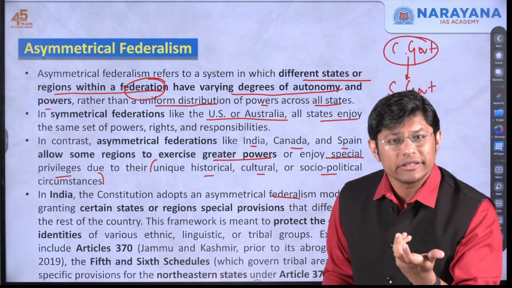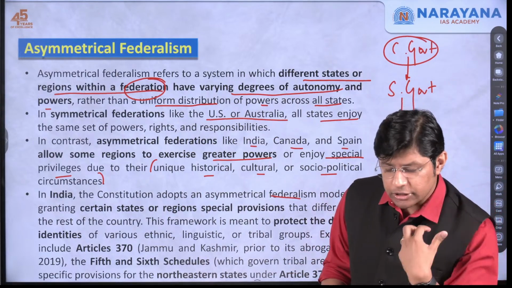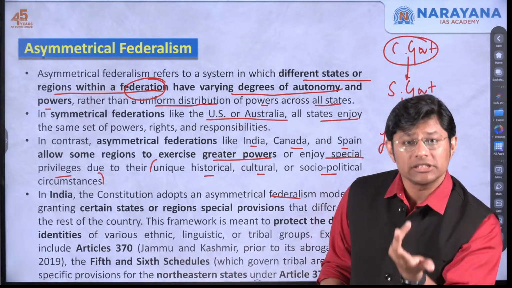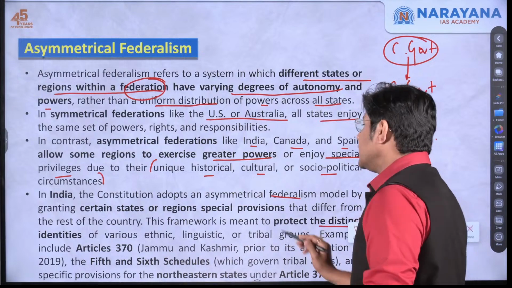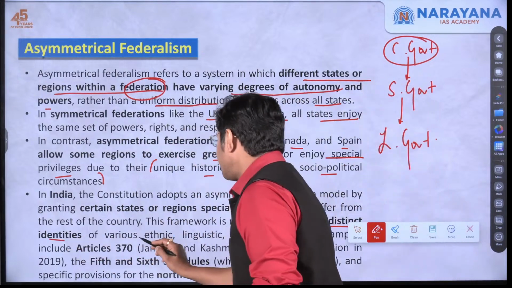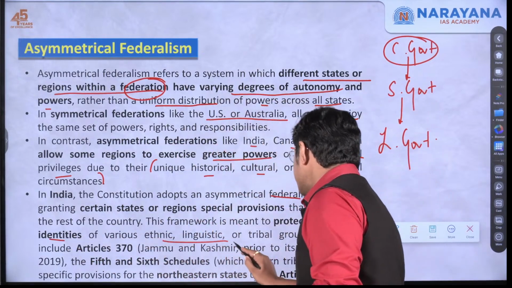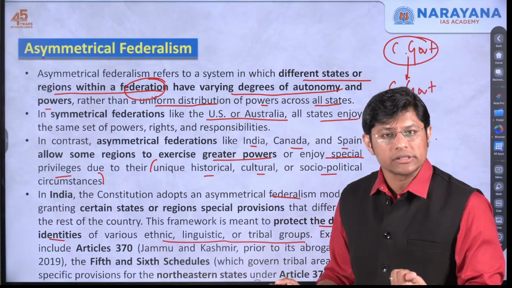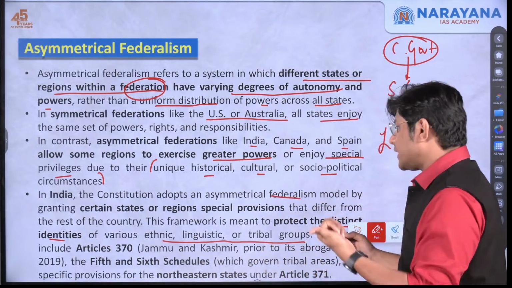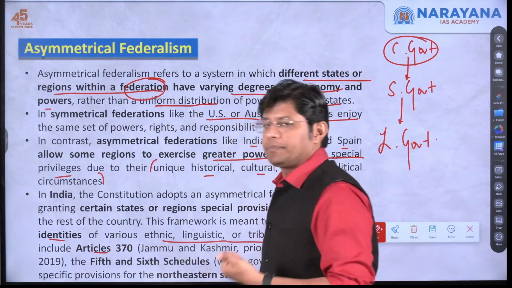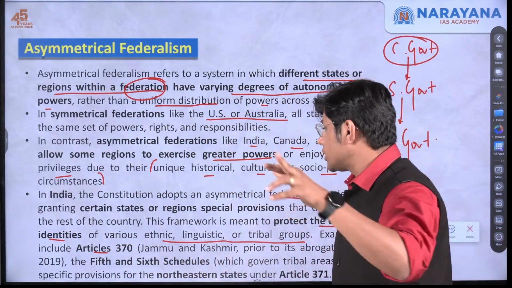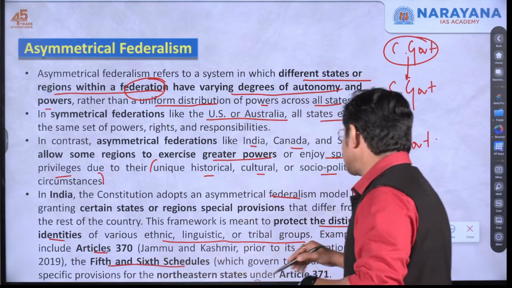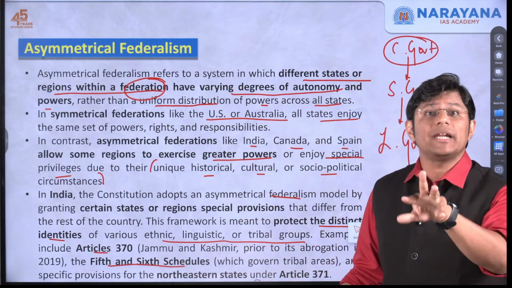What is the purpose? Why did the Indian Constitution allow some states or regions to have more privileges? To protect the distinct identities of various ethnic, linguistic or tribal groups. Right? For example, Article 370, which gave a special power to Jammu and Kashmir, or for that matter, the 5th and the 6th schedule, which govern the tribal areas.